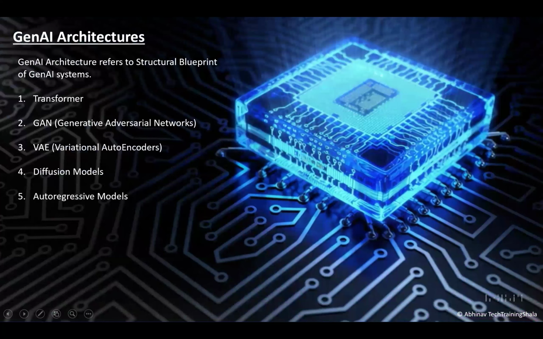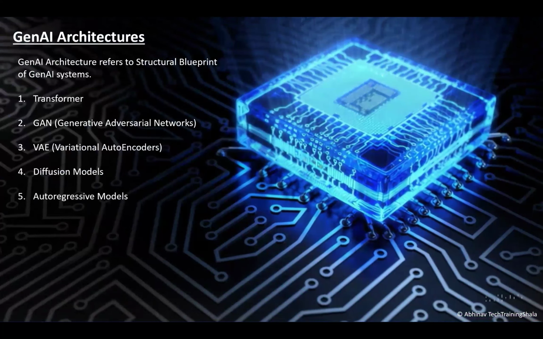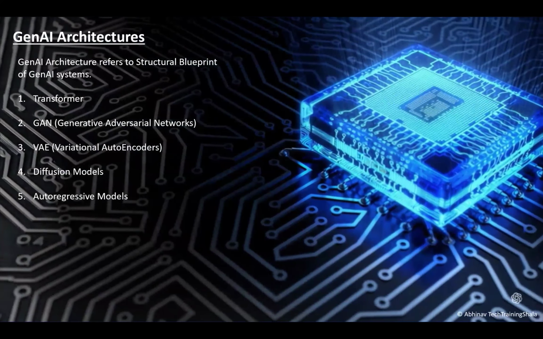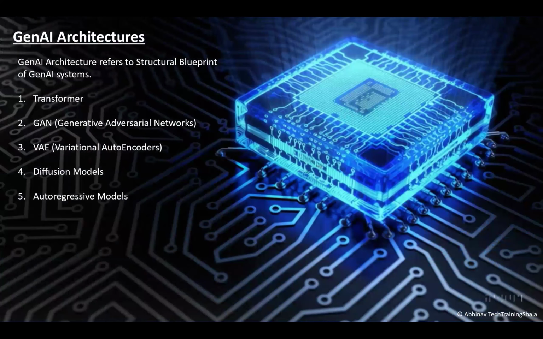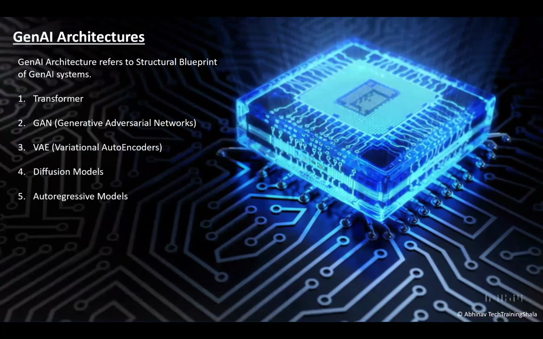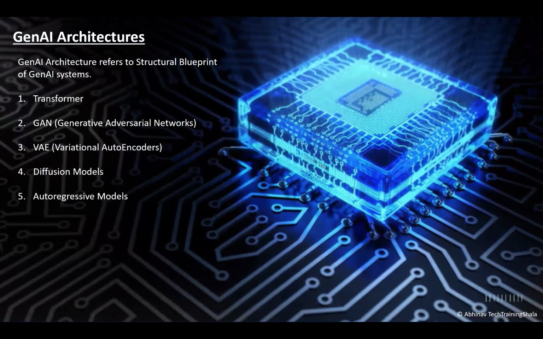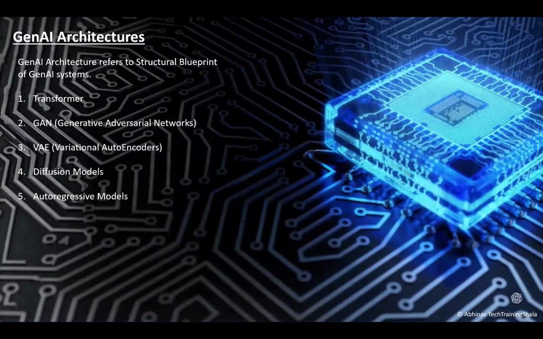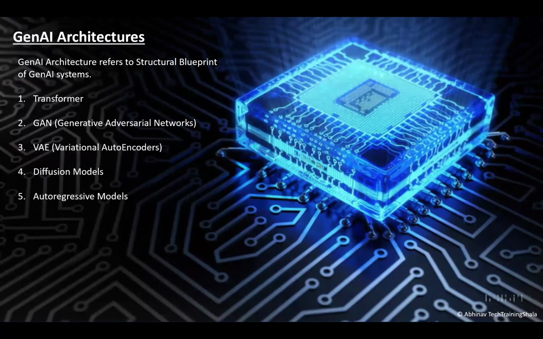Regarding GenAI architecture: GenAI architecture basically refers to the structural blueprint of a GenAI system. It's the blueprint based on which GenAI systems are made. Now, what are the different GenAI architectures?